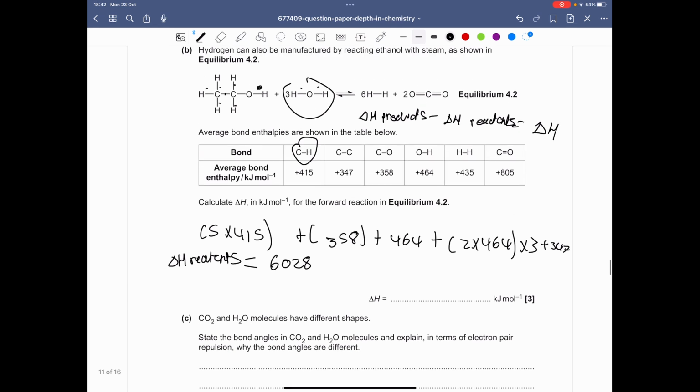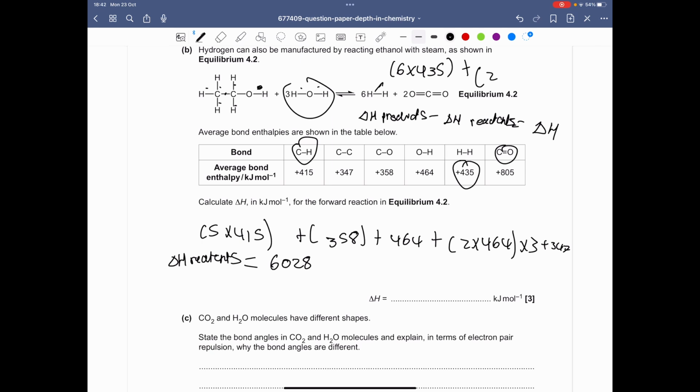Now for the products, let's do that. So we have 6 of the H to H. So we know that H to H is 435, so we're going to have 6 multiplied by 435. And then plus, if you look at the carbon dioxide, we have 2 carbon to oxygen double bonds.